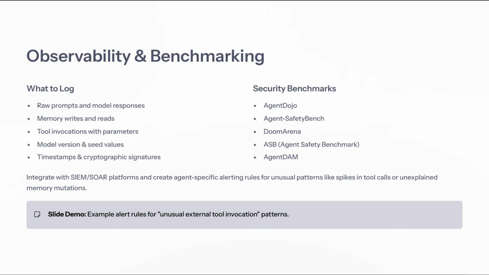To enhance our security posture, we can integrate with SIEM and SOAR platforms, allowing us to create agent-specific alerting rules. For example, we might want to trigger alerts for unusual patterns, such as unexpected spikes in tool calls or unexplained memory mutations. Next, we'll explore how to implement robust testing and red teaming strategy, focusing on continuous integration. This will help us proactively identify vulnerabilities and strengthen our defenses.